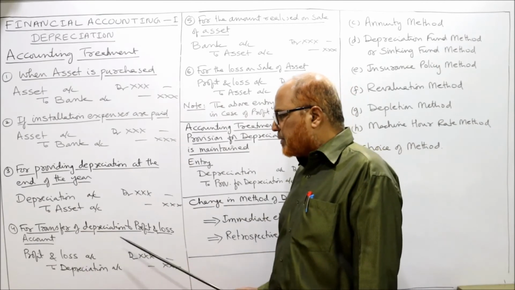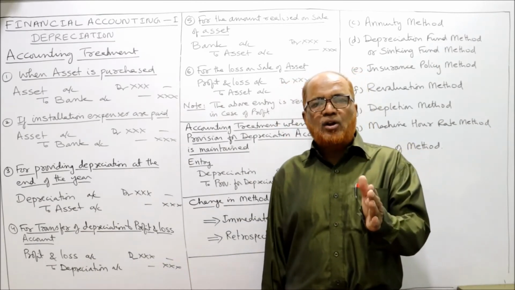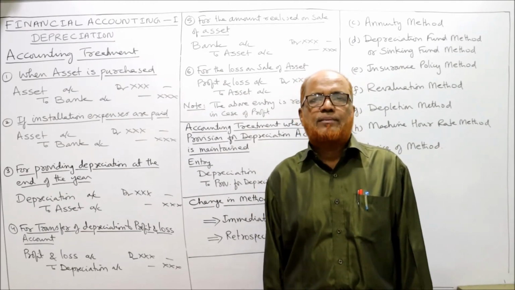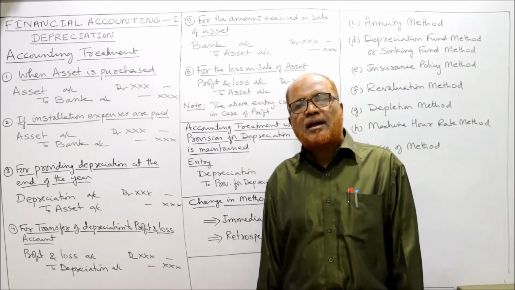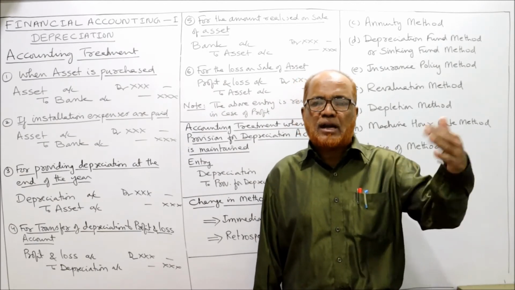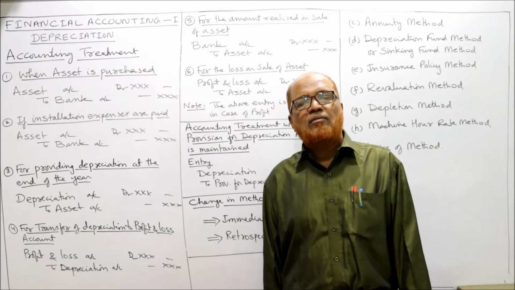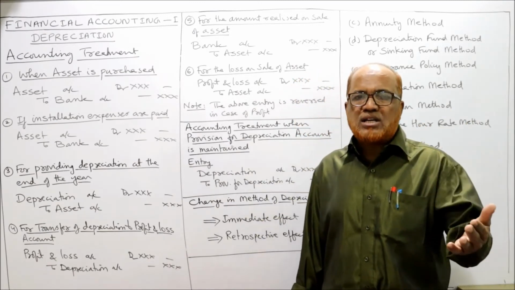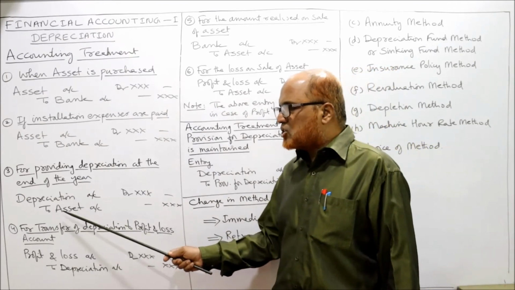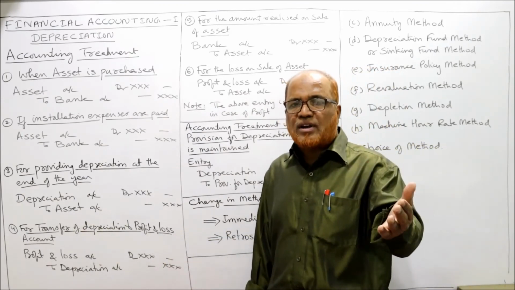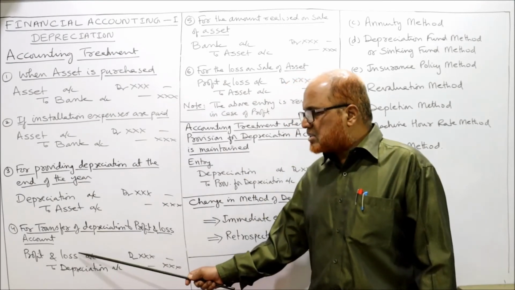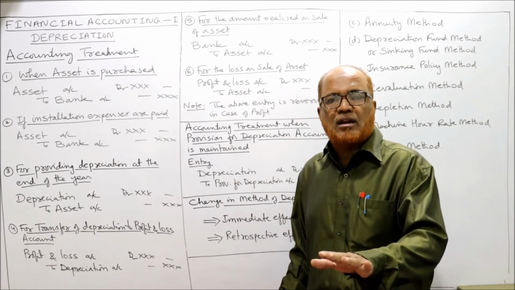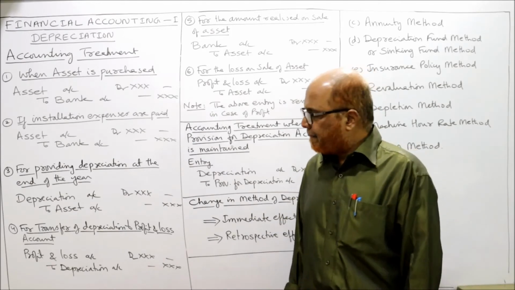Next, for transfer of depreciation to profit and loss account. At the end of the year, all nominal accounts will be closed by transferring them to the profit and loss account. Depreciation is also one of the nominal accounts, so it will be closed by transferring it to the profit and loss account. Entry will be profit and loss account debit to depreciation. See here, when we charge depreciation, the entry was depreciation to asset. When we transfer to profit and loss account, it is debit to depreciation. Means the depreciation account is closed every year.